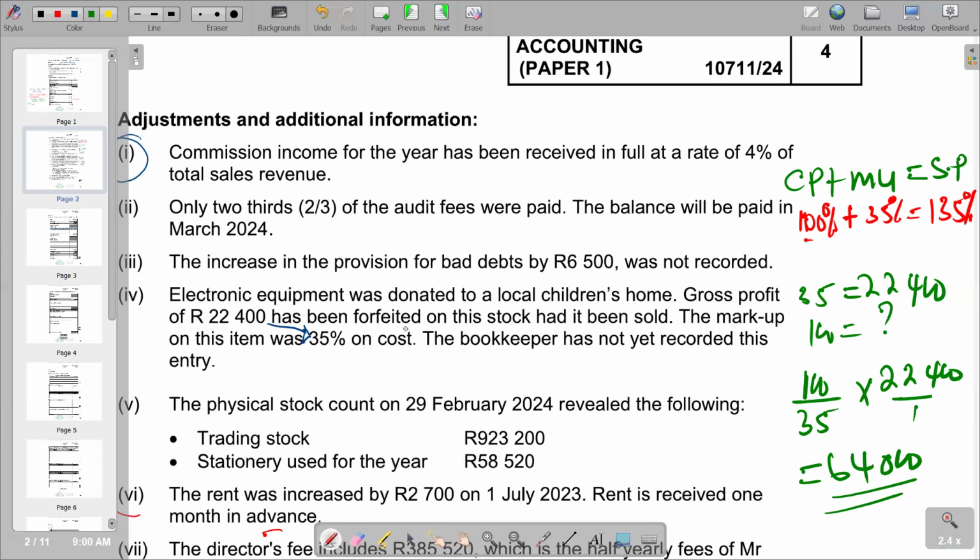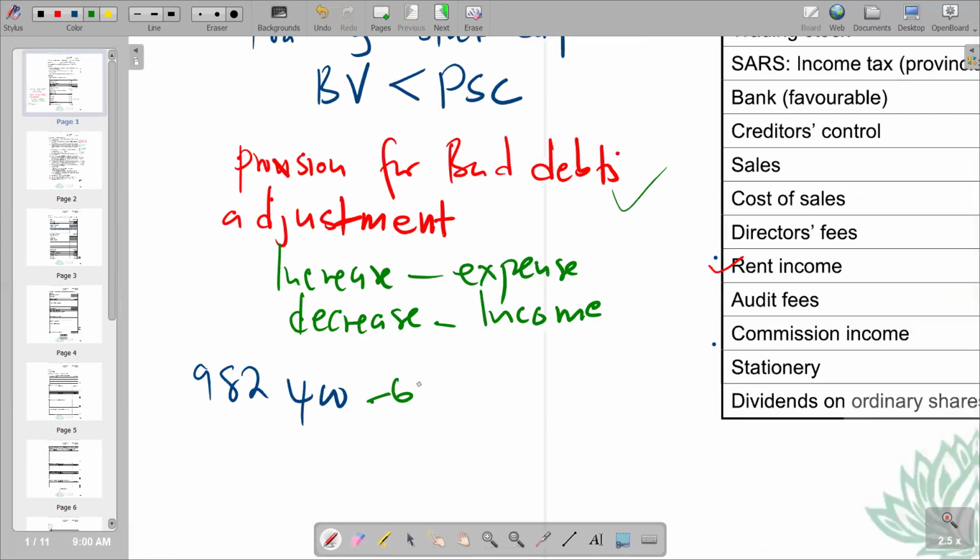So since it was donated, it moved out of stock, we have to subtract it from the book value. So in this case, we are saying minus 64,000. And now this is how we calculate our trading stock surplus or deficit.